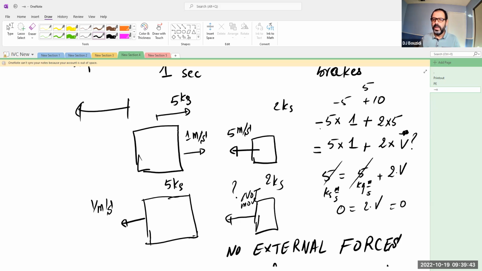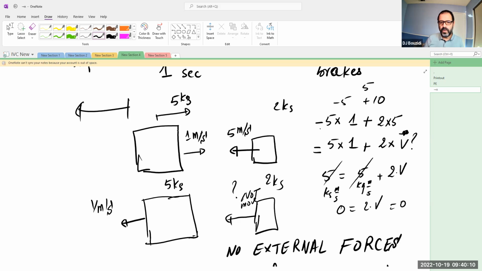So it takes twice as much. The initial one came with twice as much momentum as the first one, exactly what was needed to impart that momentum to it so that it changes direction and moves in the opposite direction with the same momentum it came with. Now the second one, the 2 kilogram one, does not have any momentum afterward, since it came to a standstill. That's it.